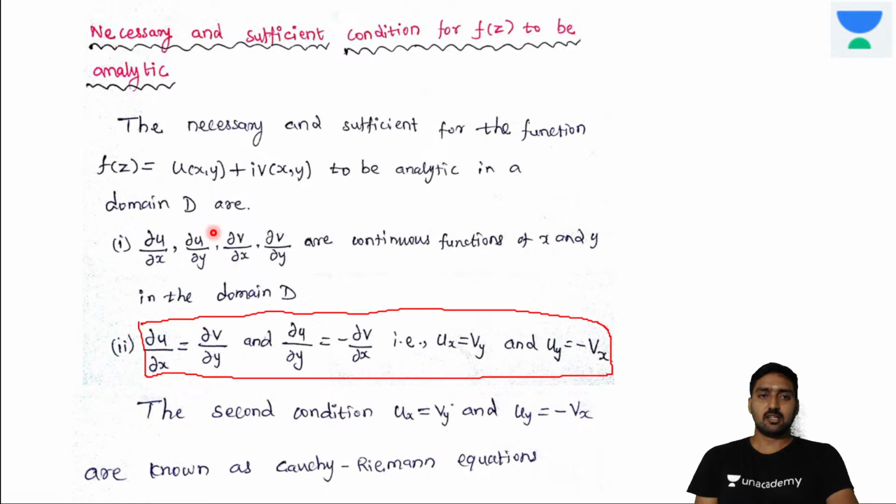Whenever the given function f of z is analytic, then it must satisfy these two properties, first and second step, right? So these are the basics of the analytical function. In the next video we are going to start the remaining parts from its basics along with multiple choice questions, previous year multiple choice questions.